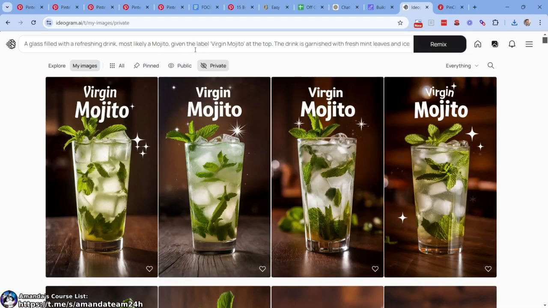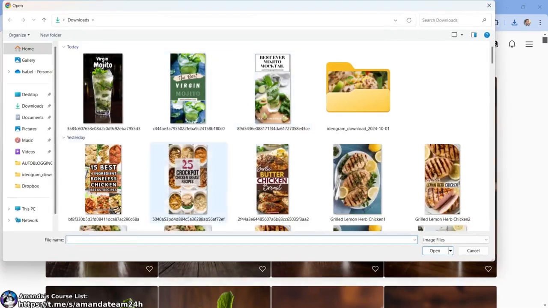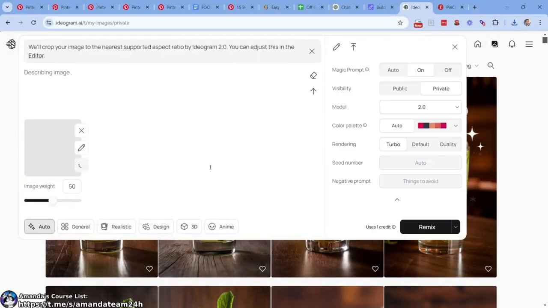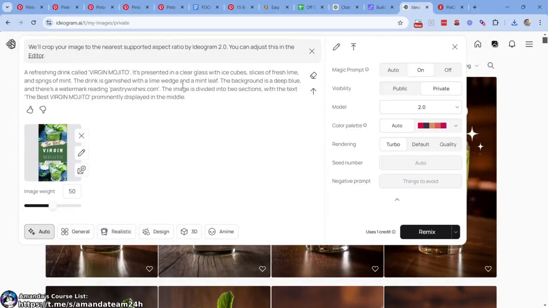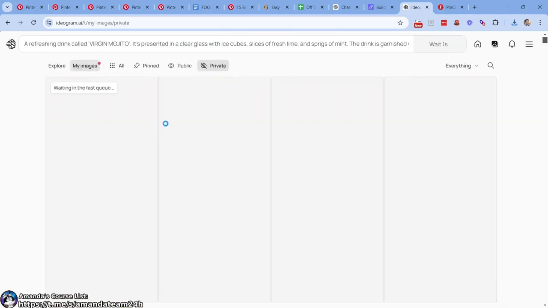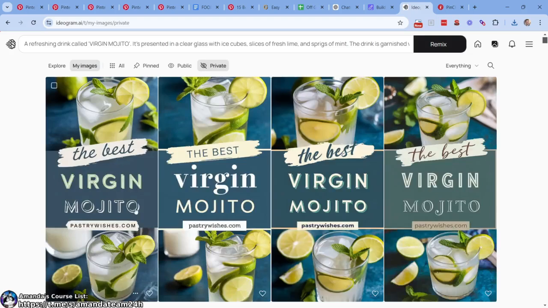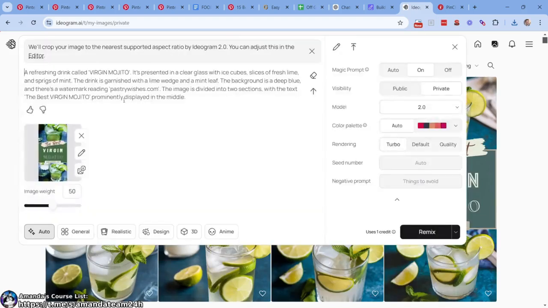Yeah, very nice. Which glass do I like the most? We can determine which one we want to go with. All right, this one here. Let's do this. The best virgin mojito. Looks good. All right. We might have to play with this one a little bit. Let's see what happens here. Waited into the fast queue. Okay, cool. The best, blah, blah, blah.